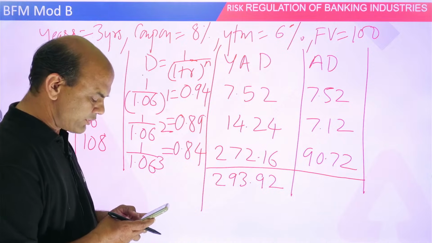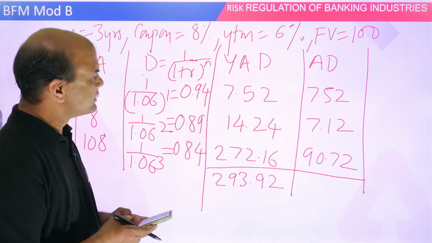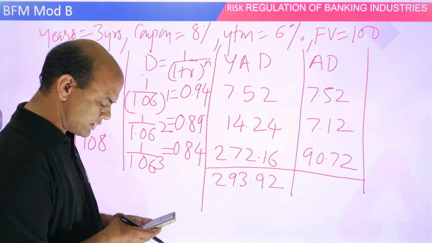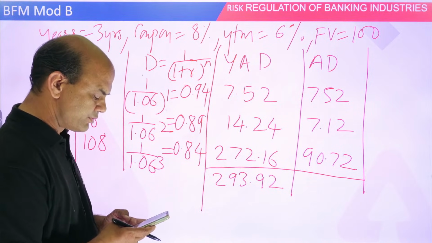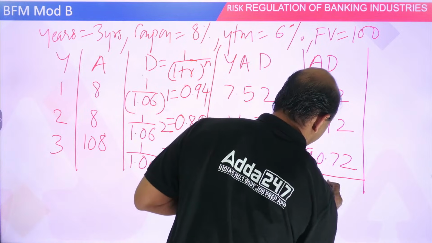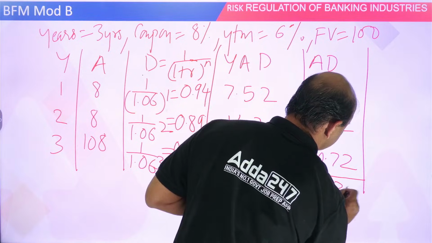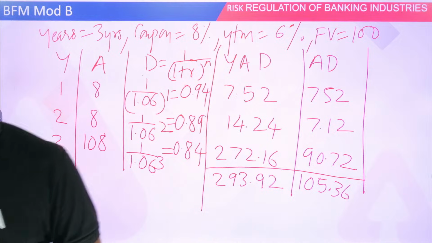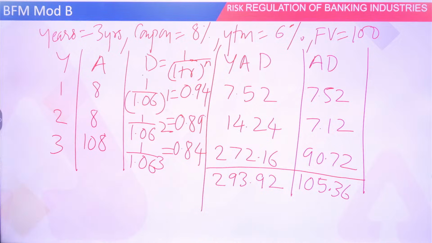Then 7.52 plus 7.12 plus 90.72. So 105.36. Are you getting it, everyone? All of you are getting it? 293 point something, 105 point something.